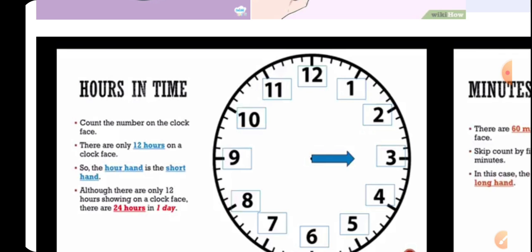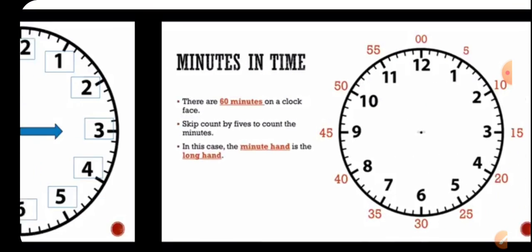But if you see on the face of the clock, there are only 12 hours, but a full day has 24 hours in it. Now that means what? The clock moves two times a day, it completes two circles to give you 24 hours a day. Now, minutes in time.